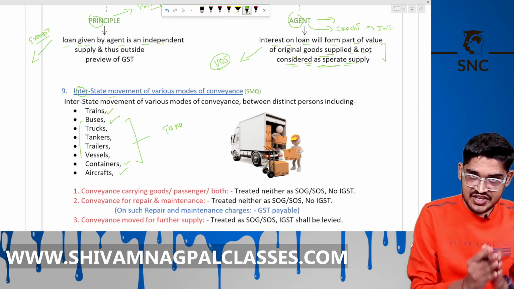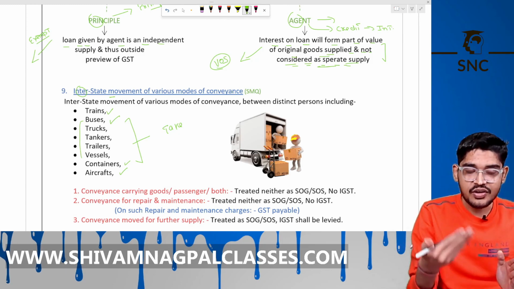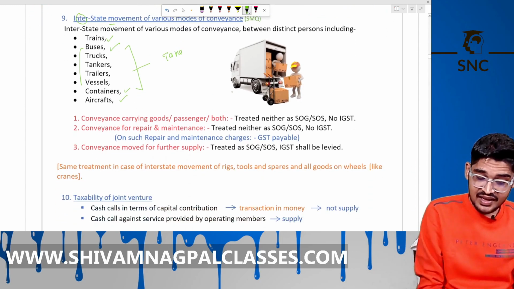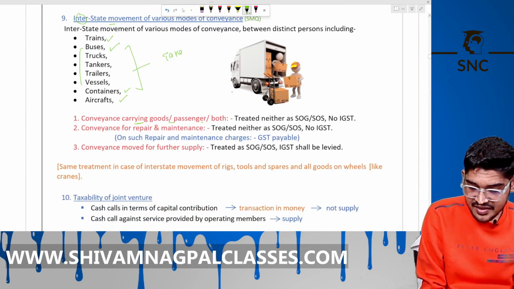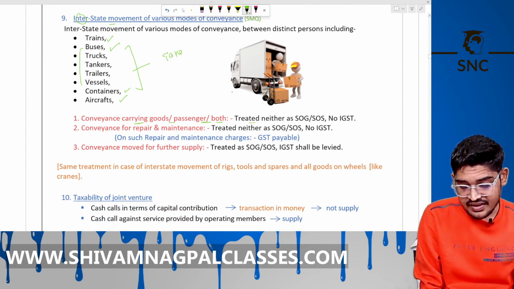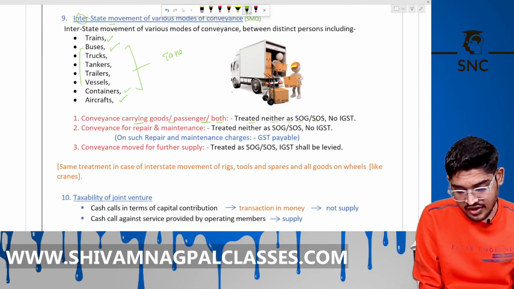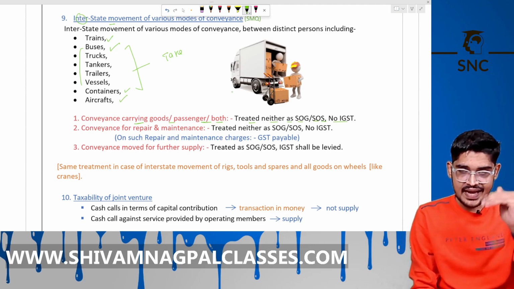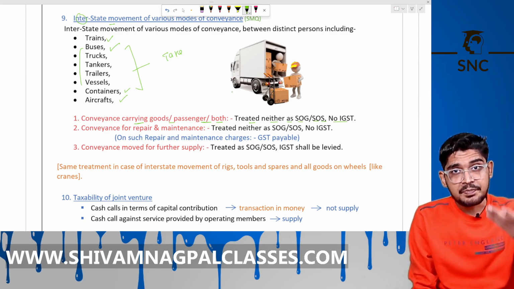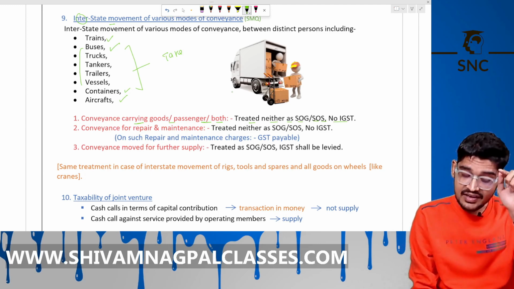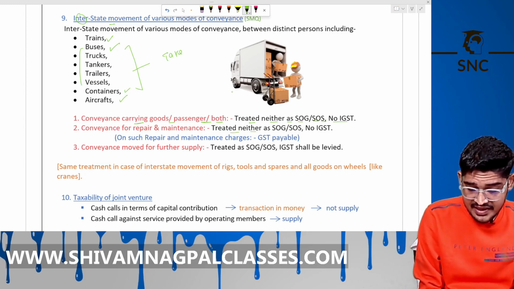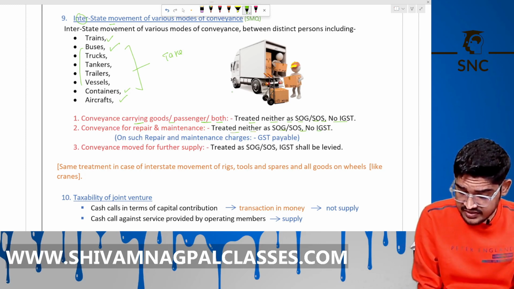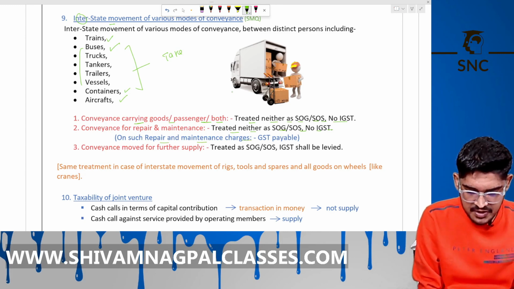Okay, GST will be levied only on the goods, not on the truck or rail, right? Now, a conveyance carrying goods, passengers or both is treated neither as a supply of goods nor a supply of services, meaning no GST on it. But if you are sending a conveyance for repair and maintenance, then there is no GST liability on the conveyance, but on the repair and maintenance service charges, GST is payable.